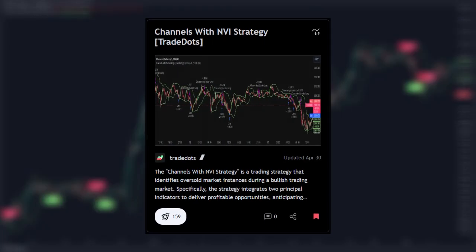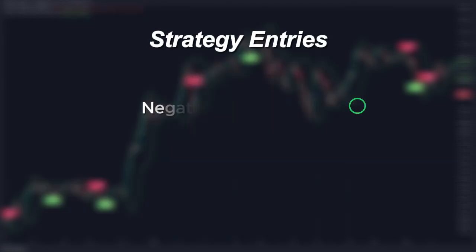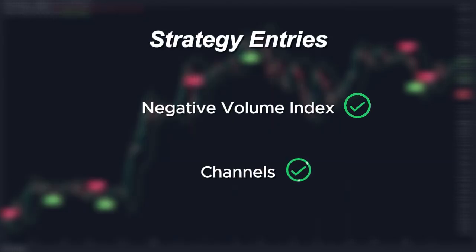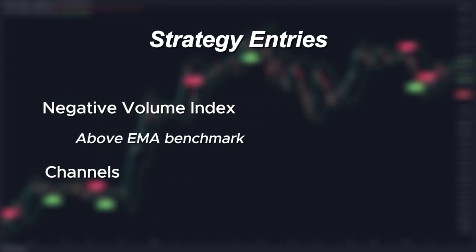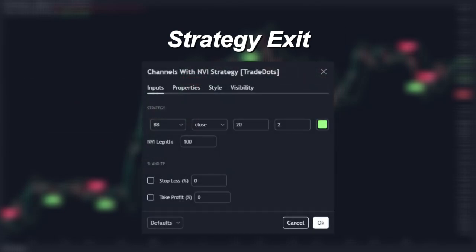Now we know how the concepts work, it's time to put them together as a trading strategy. This strategy enters the market when both the NVI and channels signal an opportunity, specifically when the NVI goes above its EMA line and when the price reaches the lower band of the channel. By default, we exit the position when the NVI goes below the EMA line, but you can also set the take profit and stop loss in the settings if that's what you prefer.